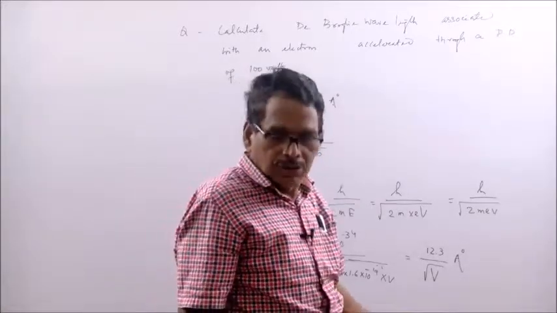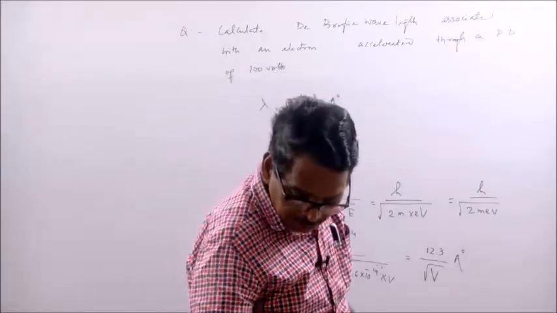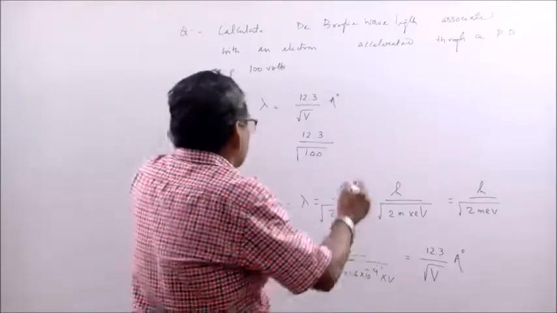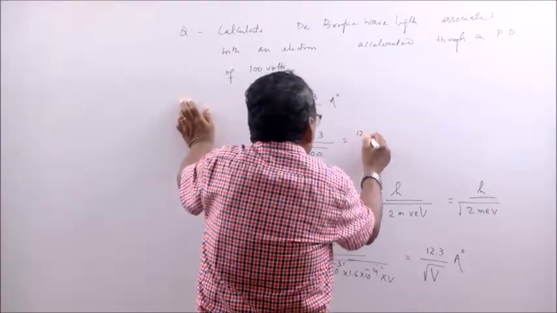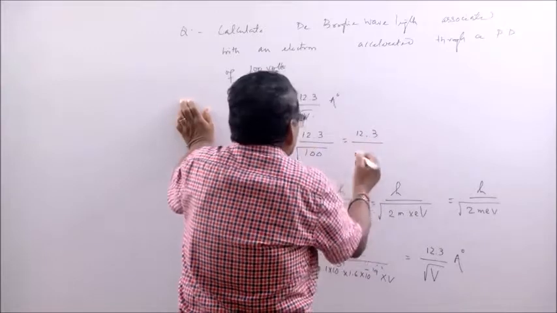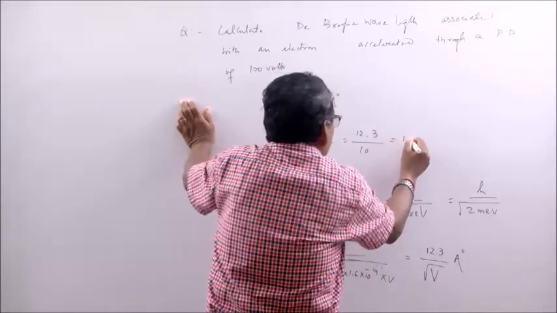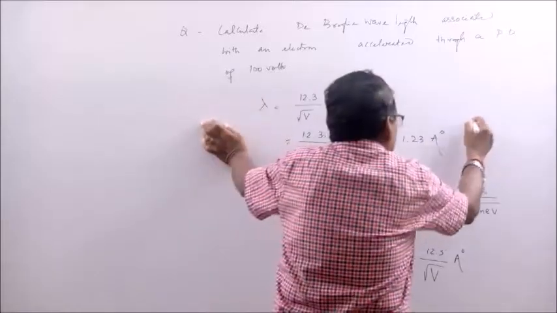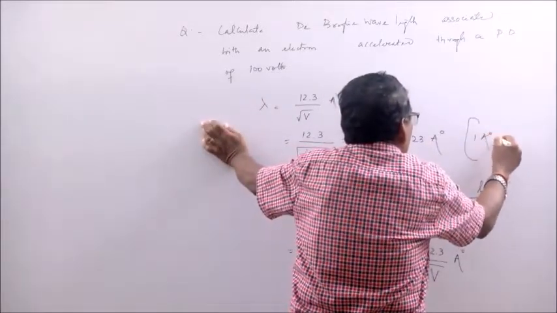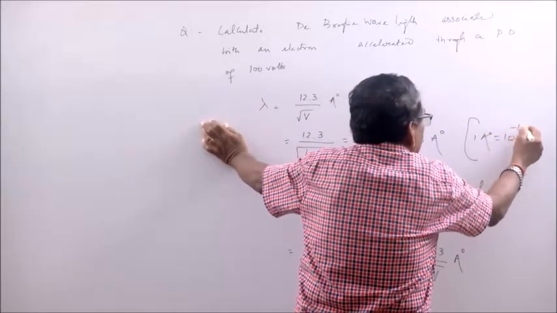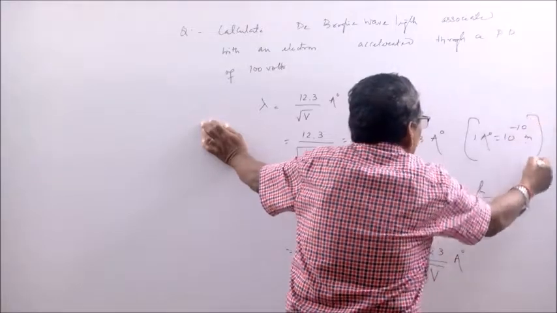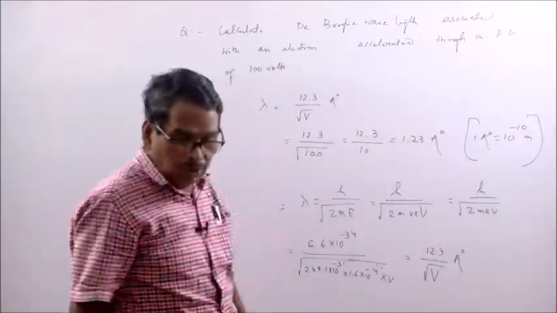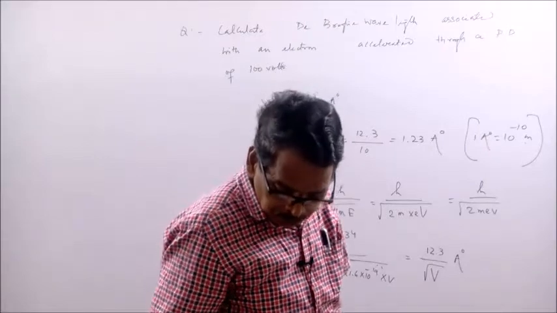Root straight. Within 1 minute you can solve the problem. Root over 100, that is how much? 12.3 by how much? 10. That is 1.23 angstrom. 1 angstrom is how much? 1 angstrom is equal to 10 to the power minus 10 meter or 10 to the minus 8 centimeter. 1.23 angstrom.